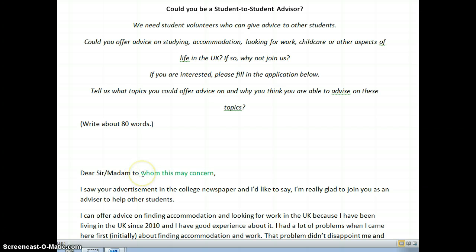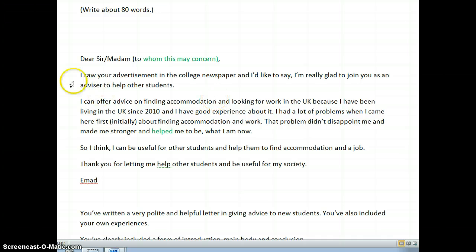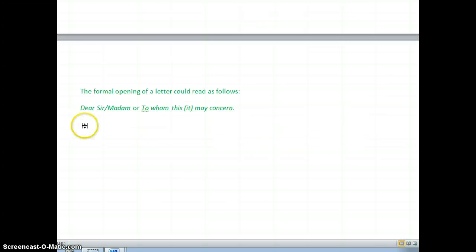So I'm going to actually put this in brackets, if that's okay, because we don't in fact need both of these forms. One would be enough. So it would be to whom this may concern. Allow me therefore to allocate the bracket in the correct position. To whom this may concern, or Dear Sir or Madam, and that's the correct opening for a formal letter.